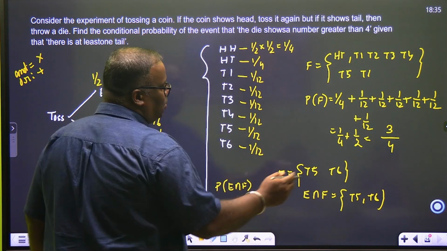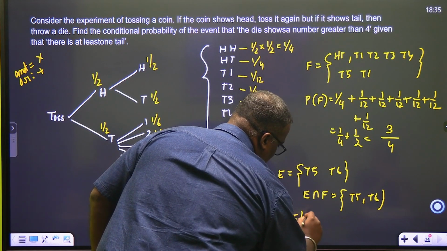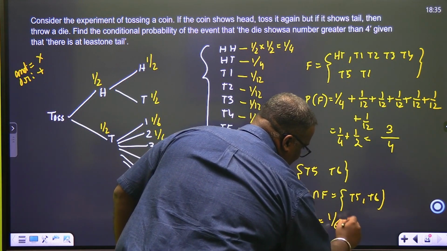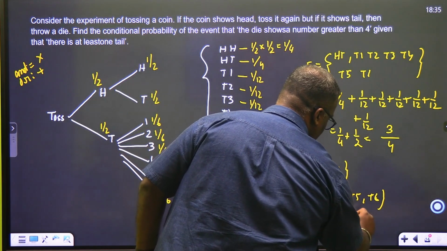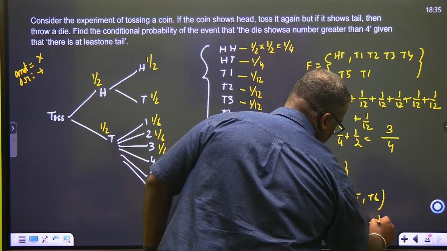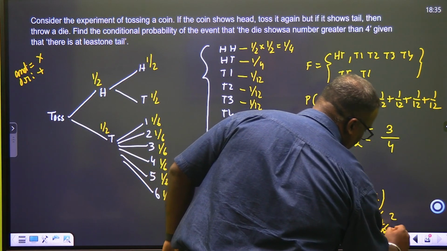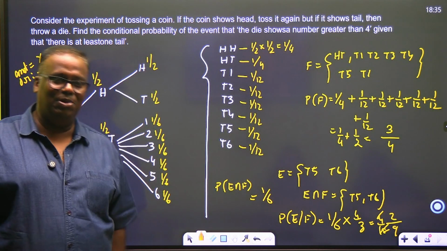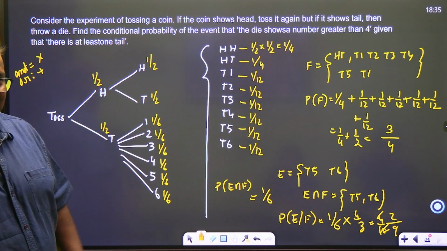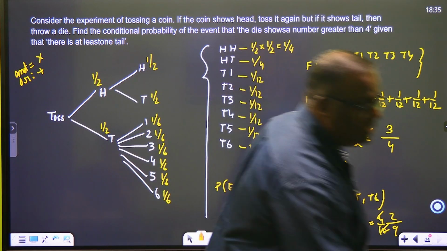So overall probability becomes how much? P of E given F will be 1 by 6 divided by the probability of F, which is 3 by 4. So 4 by 18, which is equal to 2 by 9. Did you understand this problem? ठीक है, इसको रोक रहा हूं.